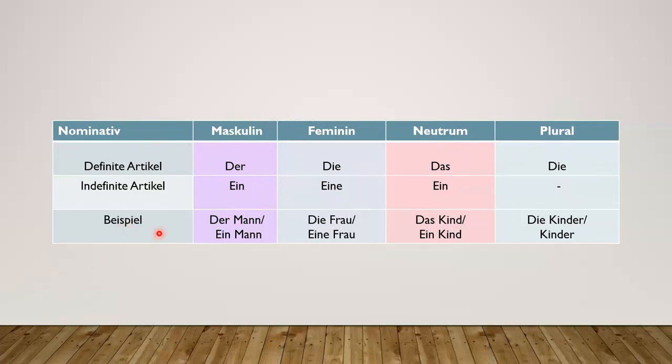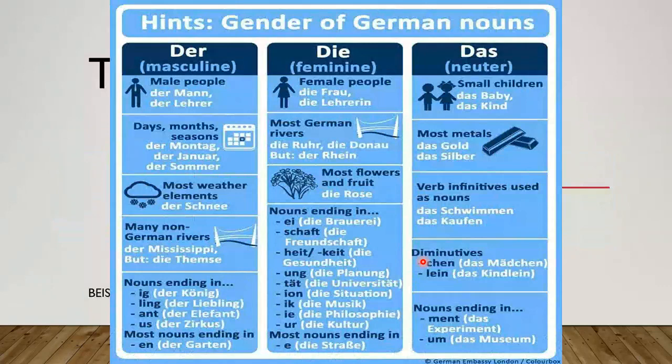So here we can see some of the examples that I have written. Der Mann, die Frau, das Kind, die Kinder. The same in indefinite article would be ein Mann, eine Frau, ein Kind, and Kinder without any article. In German, we say ohne Artikel, without article, right? So this particular concept of article is very huge, but each person has their individual way of learning. But these are some of the hints that we have.